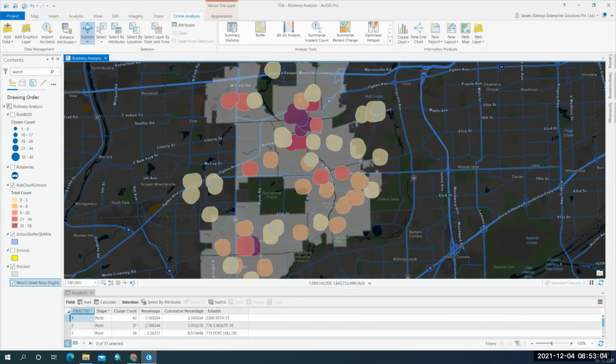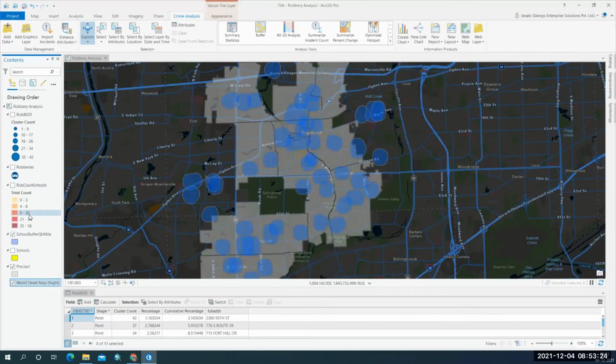Okay, let's move on to the other tool, and we will see how to determine the increase or decrease in the robbery count. So for this, let me turn off this layer.